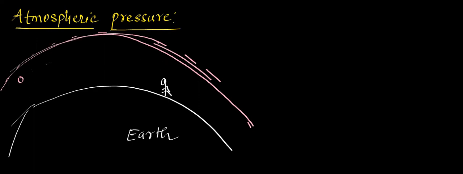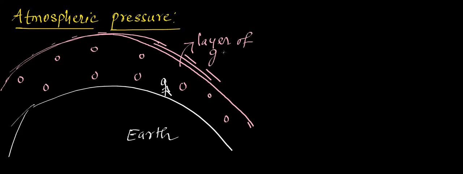So this layer which is made up of gases and which is surrounding the Earth. This is actually a layer of gases surrounding the Earth. What do we call this layer of gases? We call it atmosphere, okay? Yes, ma'am. Atmosphere is basically the layer of gases surrounding the Earth.